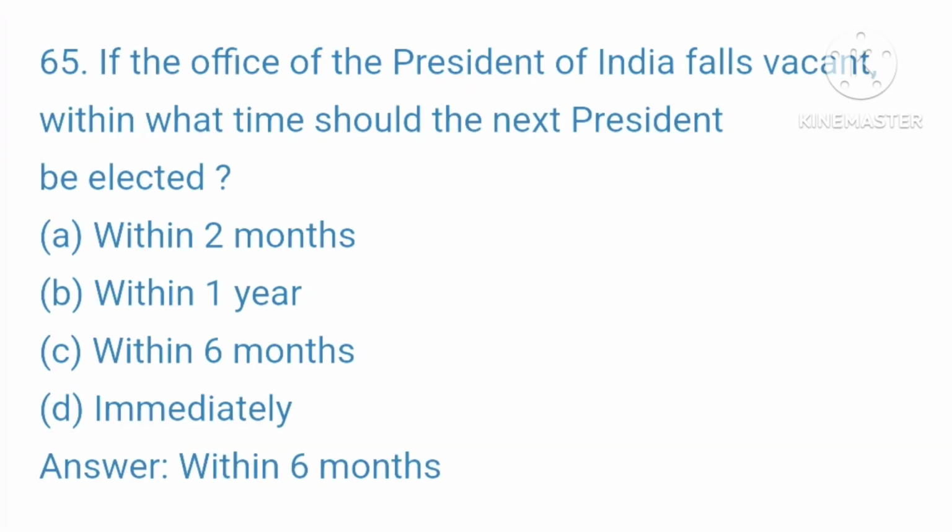65. If the office of the President of India falls vacant, within what time should the next president be elected? A. Within 2 months. B. Within 1 year. C. Within 6 months. D. Immediately. Your right answer is within 6 months.